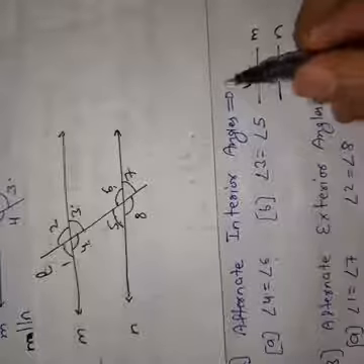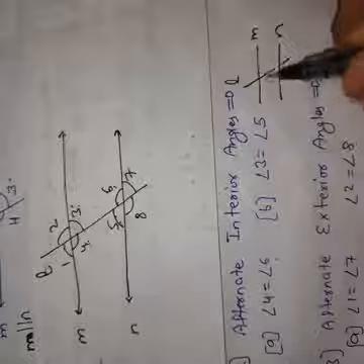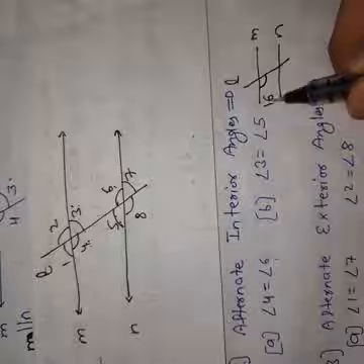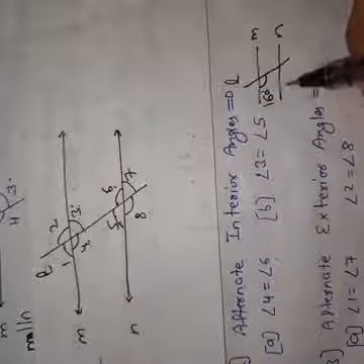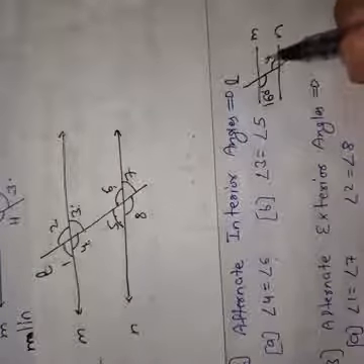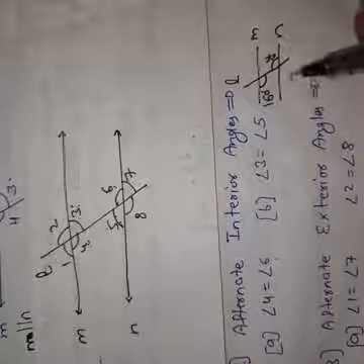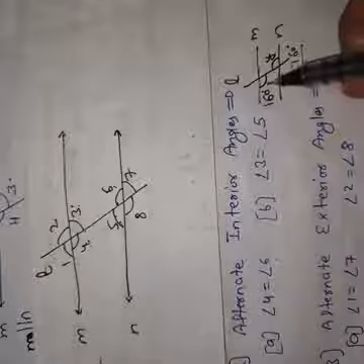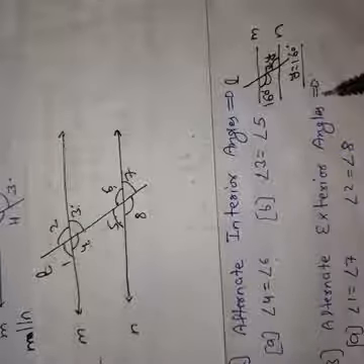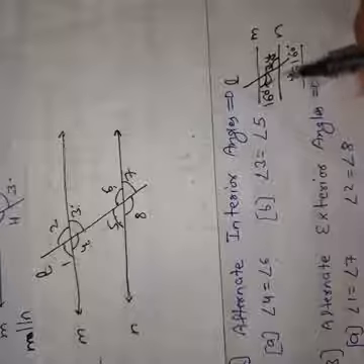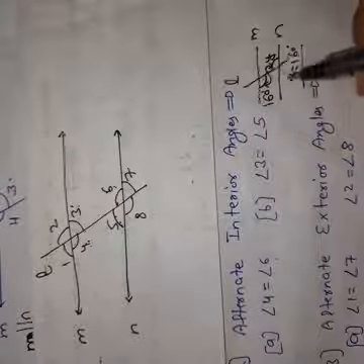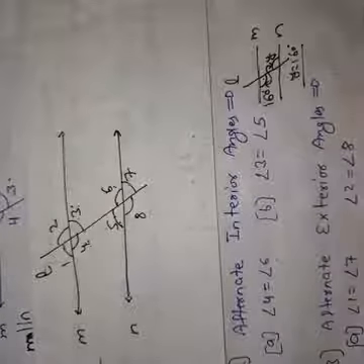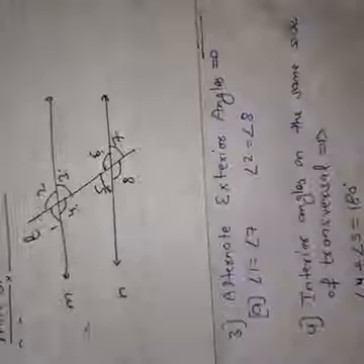This is our line L, which is a transversal line, and the value of this angle is given, for example, 160 degrees. Then what is the value of this angle, which is y? So the value of y is also 160 degrees, because this is an alternate pair of angles, and alternate pair of angles is always equal. So the value of y is equal to 160 degrees.